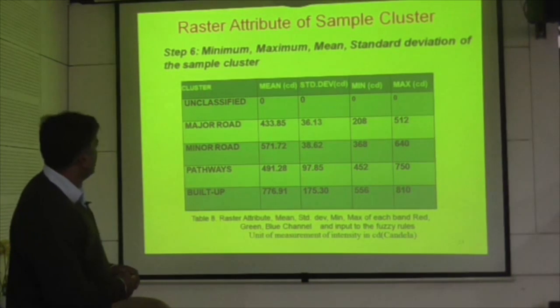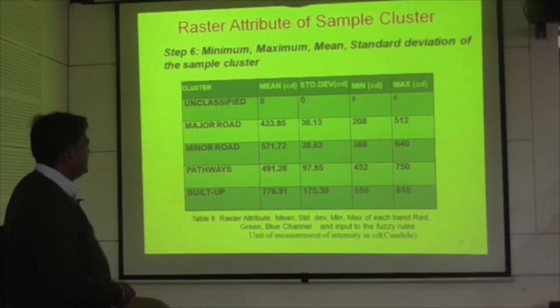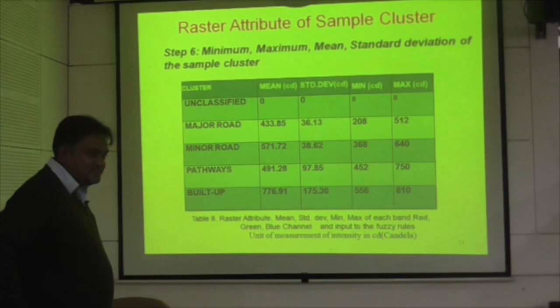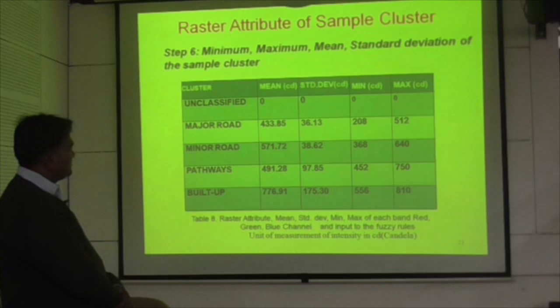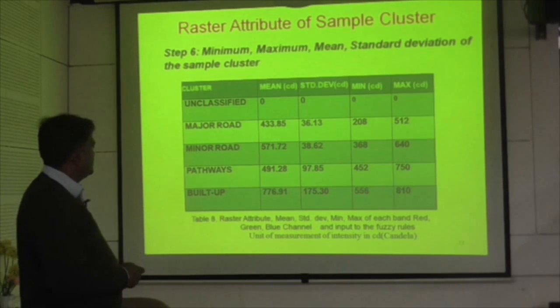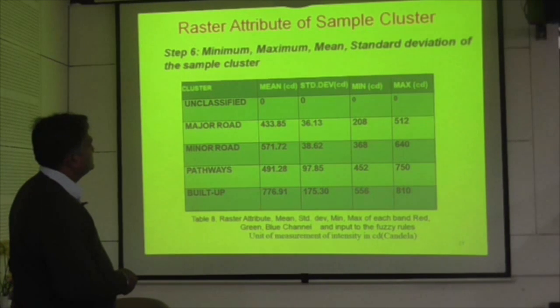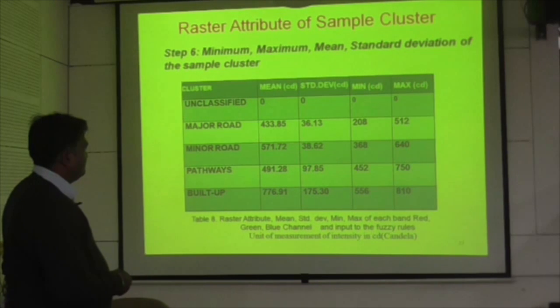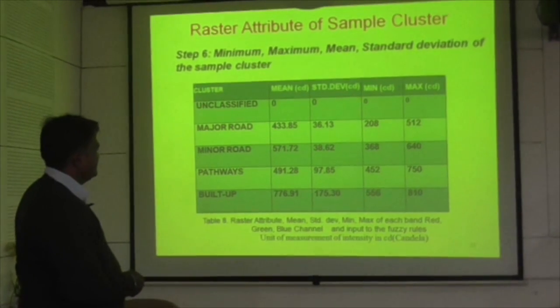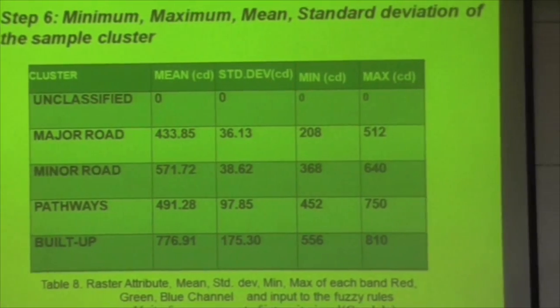In some cases the standard deviations are fairly high, and this is where it might infringe into something else. For example, 491 plus minus 97.5 and 433 plus minus 36 is almost getting overlap. So major roads and pathways can get mixed up. That's what the data says.